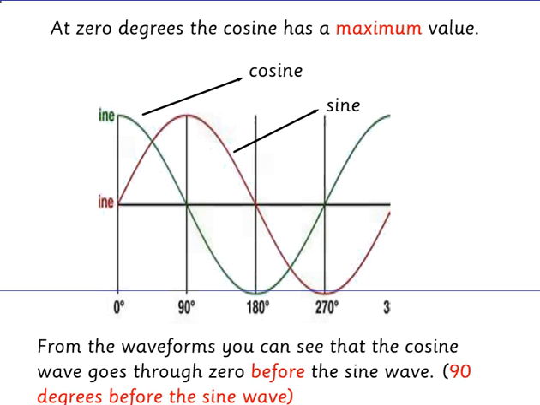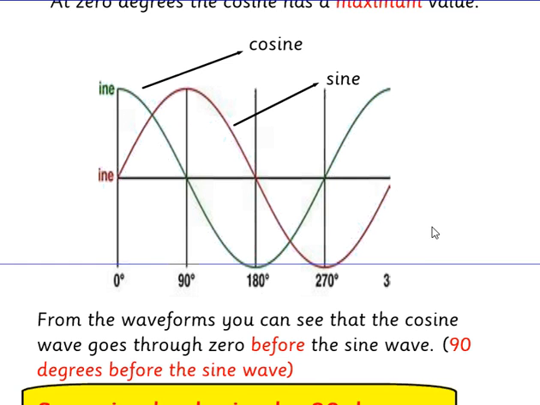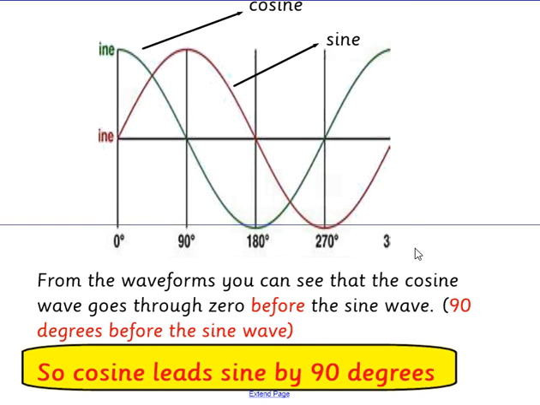At 0 degrees, the cosine is the maximum value. Here we are, there's a cosine wave. At 0, it's maximum. It goes down to a negative, back up again. So there's a cosine wave. Here's the sine wave. If you look here, you see that the cosine wave is going through 0 before the sine wave. So the cosine leads the sine wave by 90 degrees.